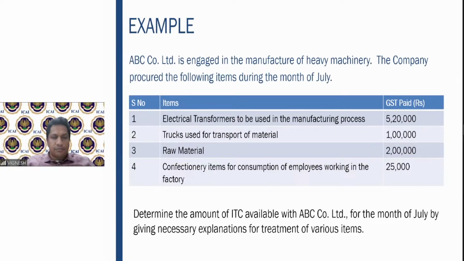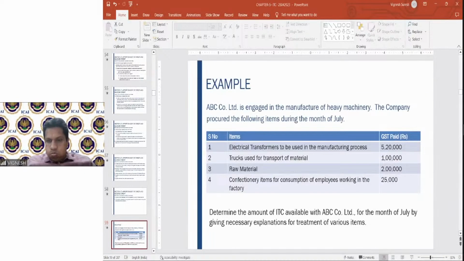Please try to answer this question. Any answers?